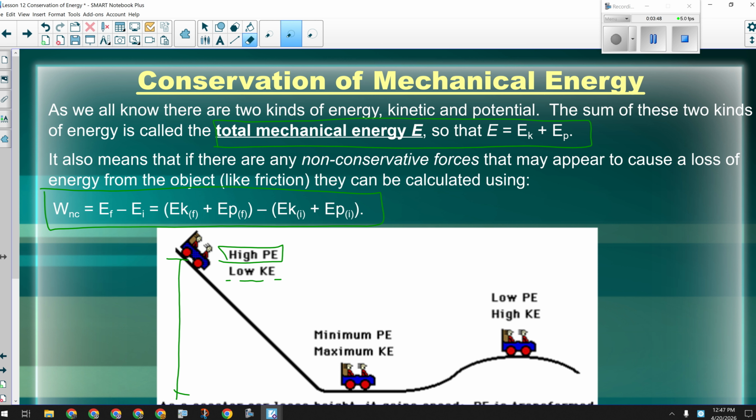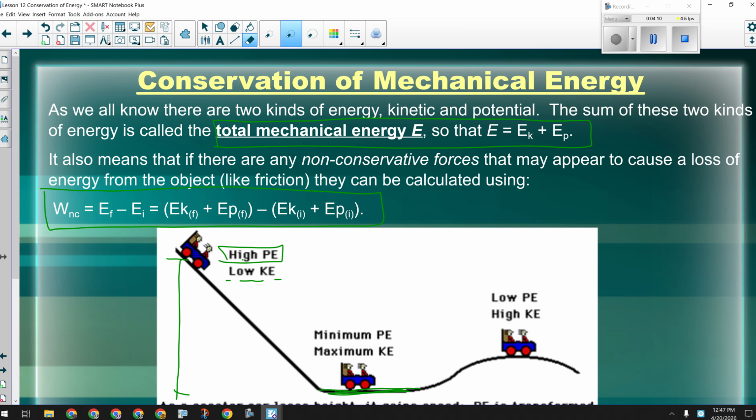Okay? As we go down that hill, and there's no friction, no other non-conservative forces, okay, that potential energy will get turned into kinetic. If I get down to ground level, how much potential energy will I have? None, right? And my kinetic energy would be at its maximum.